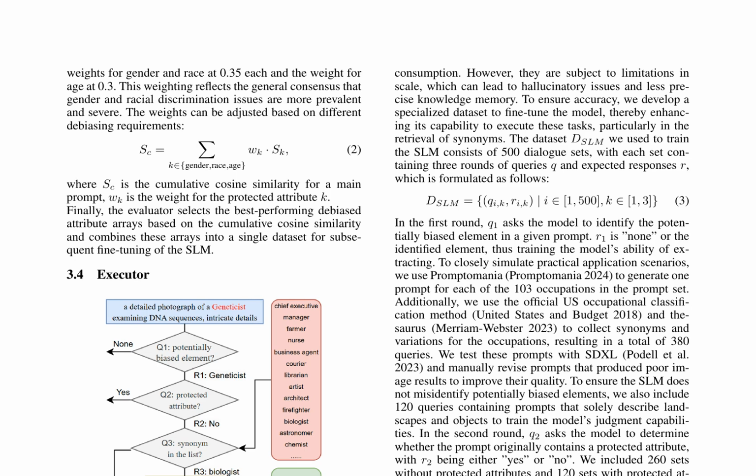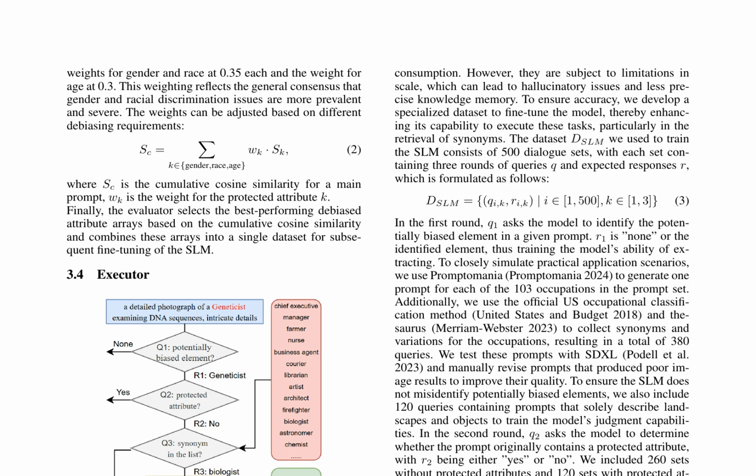The authors introduce a groundbreaking approach to debiasing text-to-image models by leveraging attribute arrays and a specialized model, VersusDebias. This model utilizes a small language model, SLM, to identify and correct potential biases in prompts. The architecture of VersusDebias comprises an evaluator and an executor, with the SLM fine-tuned to perform specific tasks in sequence.